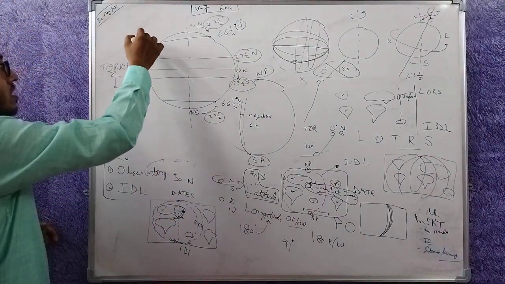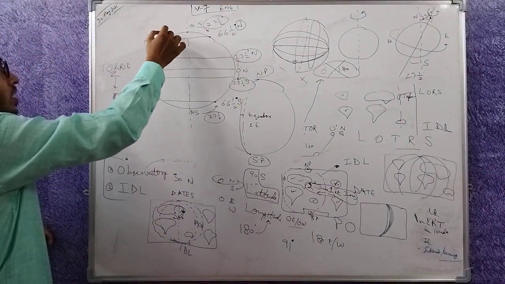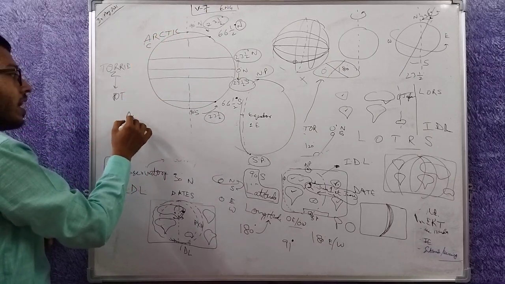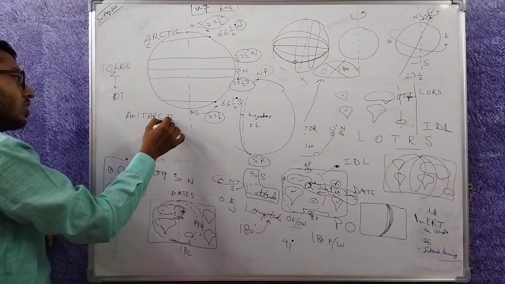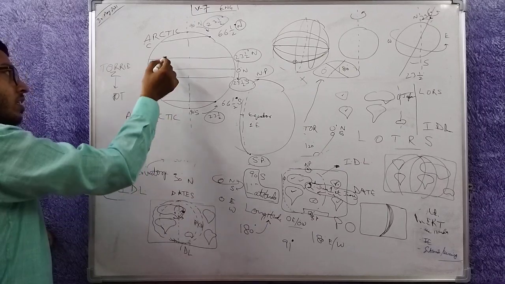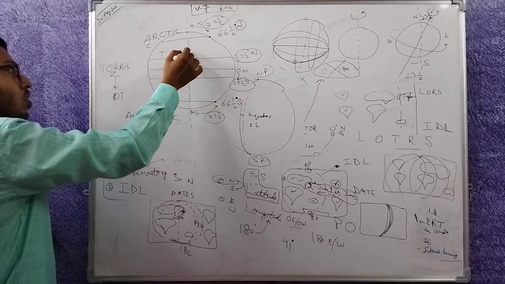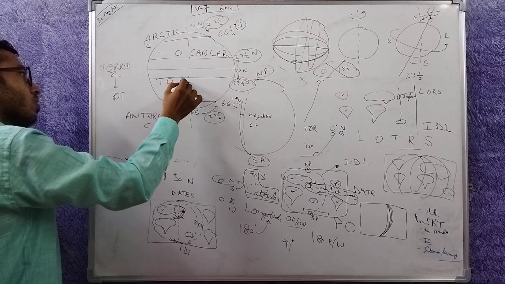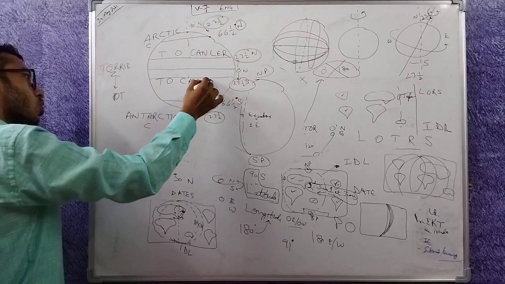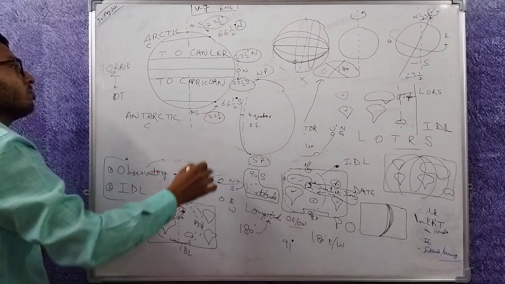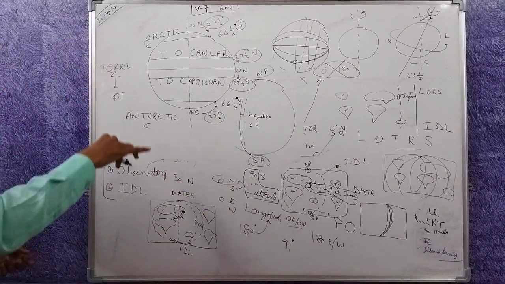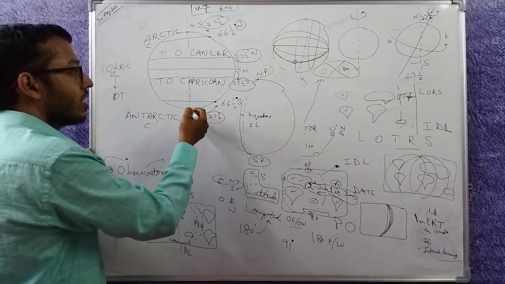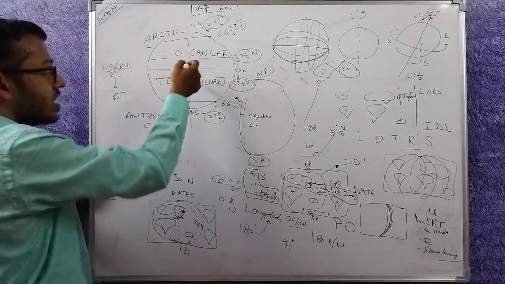What are the names of these lines? This is the Arctic Circle. This is the Antarctic Circle. This is the Tropic of Cancer. This is the Tropic of Capricorn. Why have these lines been defined? What is the relevance? Why was 23.5 degree subtracted? Why is it called these?